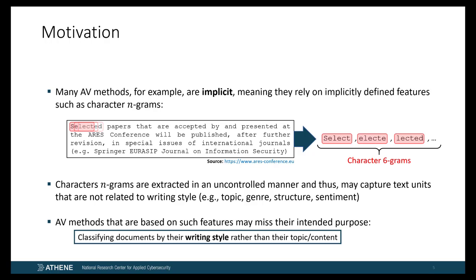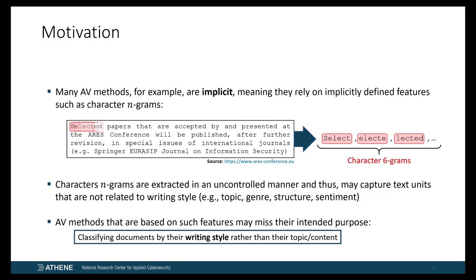One example for such features are character n-grams, which represent overlapping strings that are obtained by sliding a window of size n over the text, as can be seen here from the example. Character n-grams are among the most frequently used features in AV. However, there's an issue with these features. Since they are extracted from text implicitly, that means in an uncontrolled manner, they capture various text units that, besides writing style, also cover other document properties, such as topic, genre, structure, sentiment, or more. We denote AV methods that make use of such features by the term implicit AV methods.